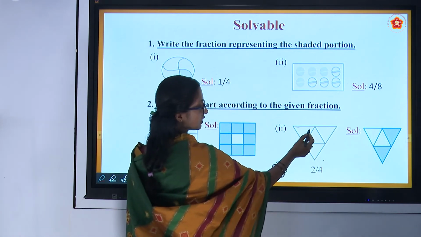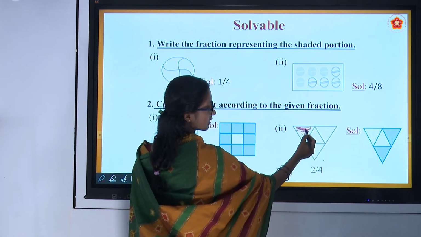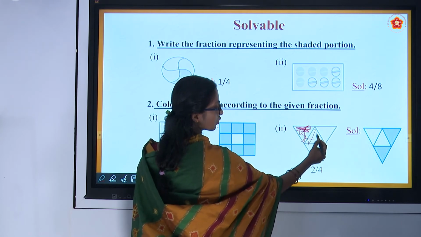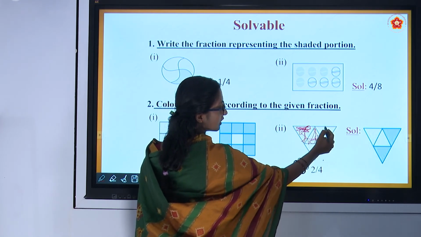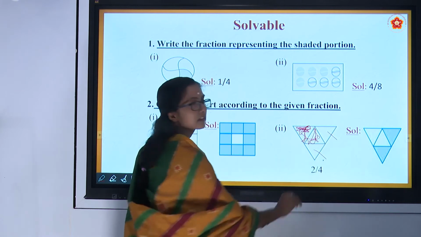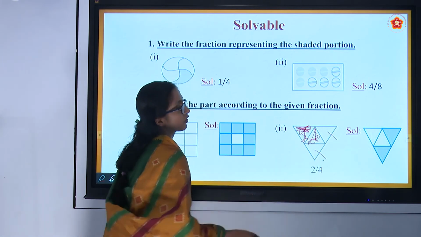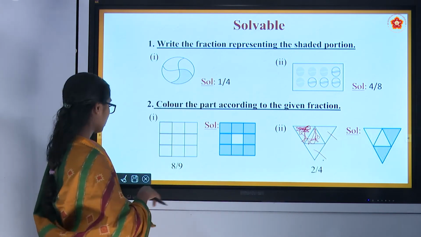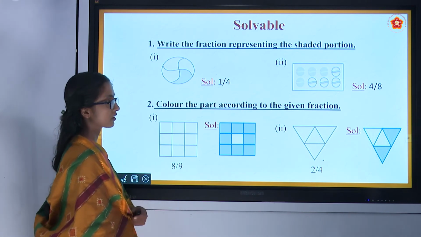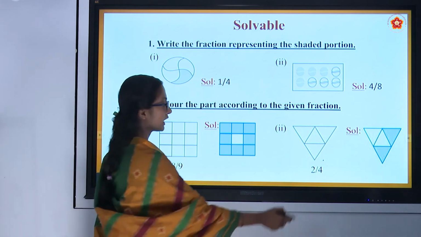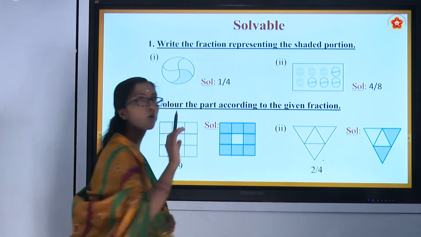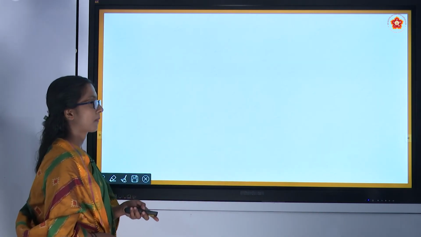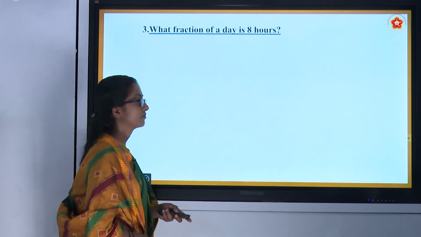You can shade these 2 parts and leave this and this. As per your wish, you can shade. The condition is you are supposed to shade only 2 parts among the whole 4.